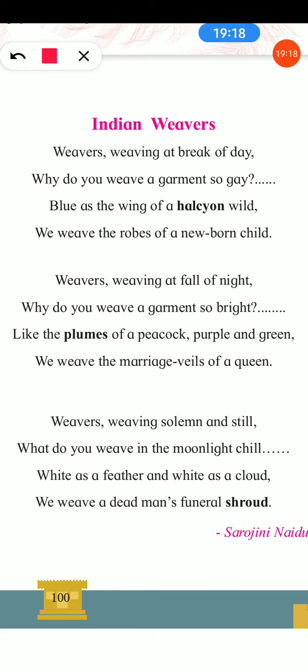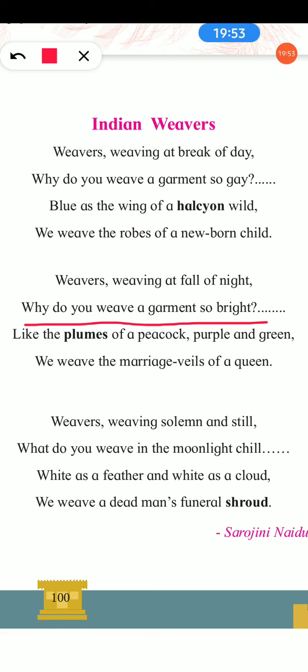Let's see the next stanza, that is weavers weaving at fall of night. Why do you weave a garment so bright, like the plumes of a peacock, purple and green? We weave the morning marriage veils of a queen. So in this stanza, the poet again meets the weavers and asks the weavers a question. Here, why do you weave a garment so bright?